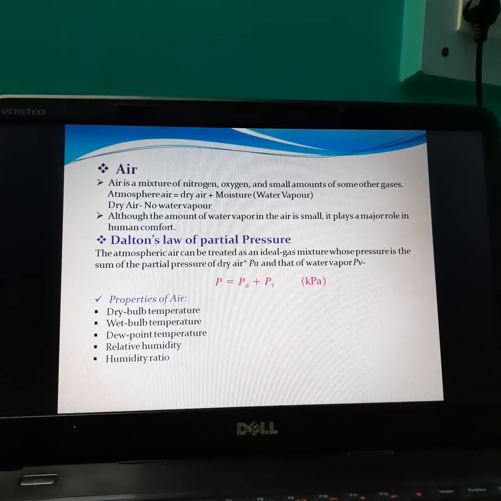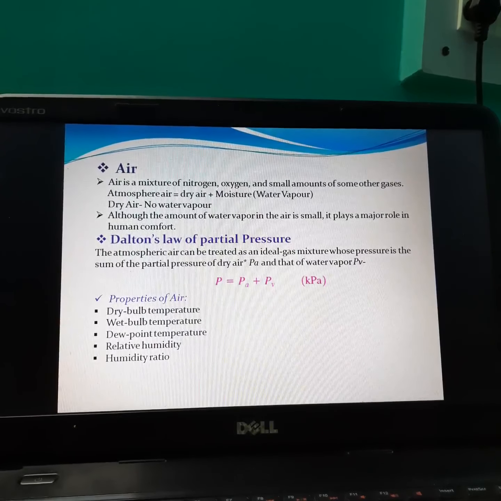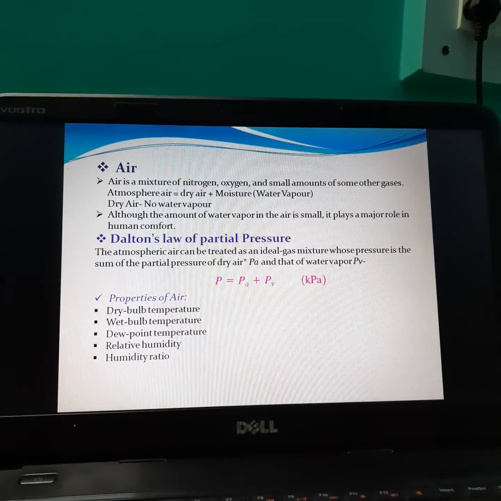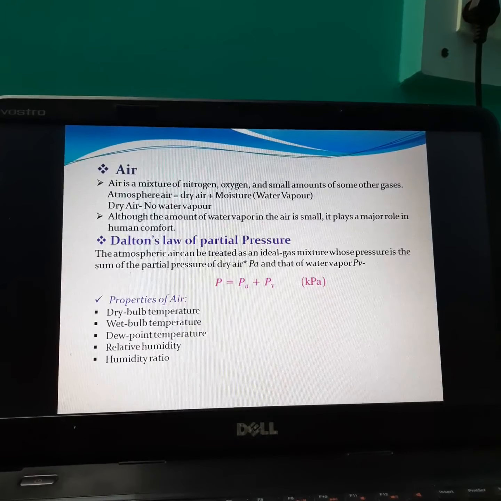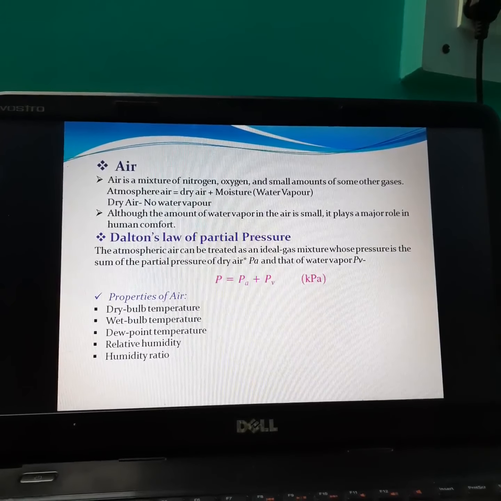Properties of the air are known as psychometric properties. Psychometric properties are dry bulb temperature, wet bulb temperature, dew point temperature, relative humidity, humidity ratio, etc.